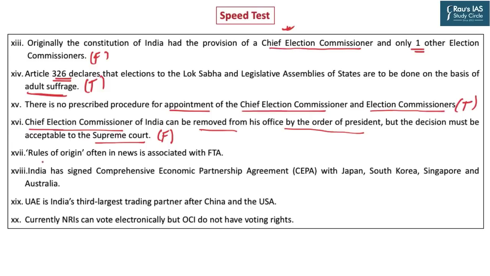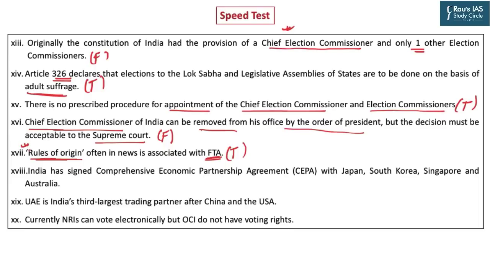Statement 17: rules of origin, often in news, is associated with free trade agreement. This is an absolutely correct statement, and you must be reading about it quite often in the newspaper. Suppose India has a free trade agreement with Philippines. The Chinese goods can be coming to Philippines, and those goods can again be injected into India, showing that they are originating from Philippines. In such a scenario, the rules of origin are not enforced properly.